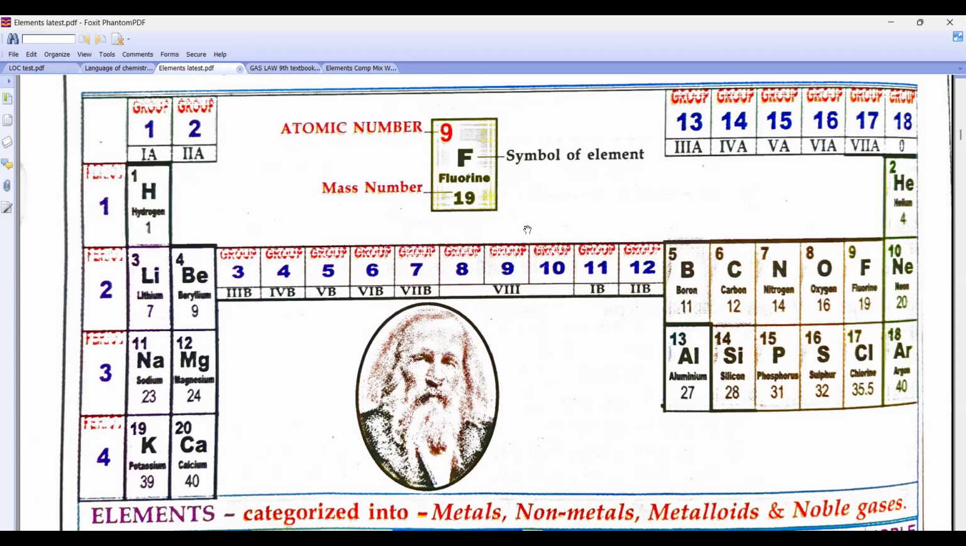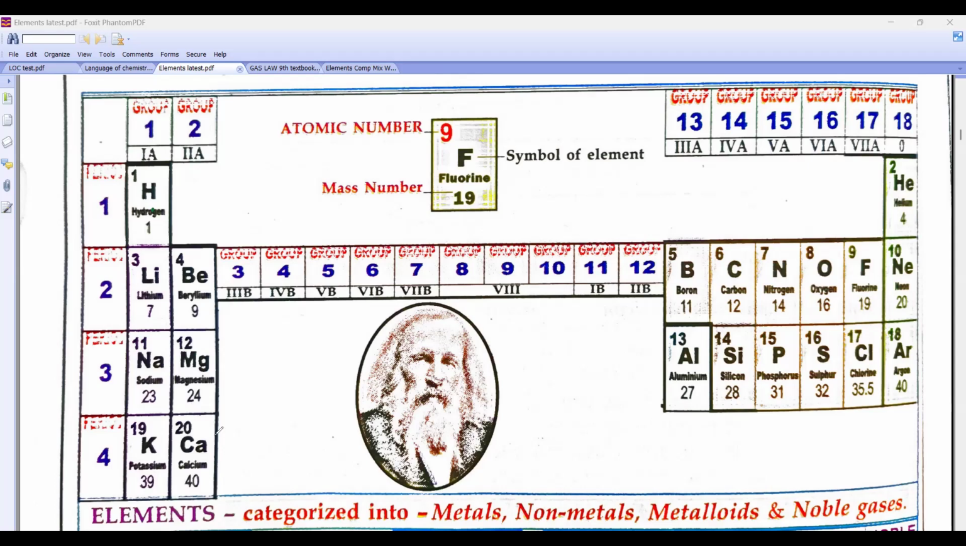I'll reshare. Basically, you should know the first 20 elements: hydrogen, helium, lithium, beryllium, nitrogen, oxygen, chlorine, neon, sodium, magnesium, aluminum, silicon, phosphorus, sulfur, chlorine, argon, potassium, calcium.